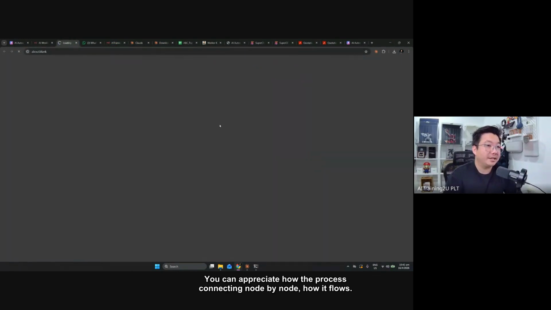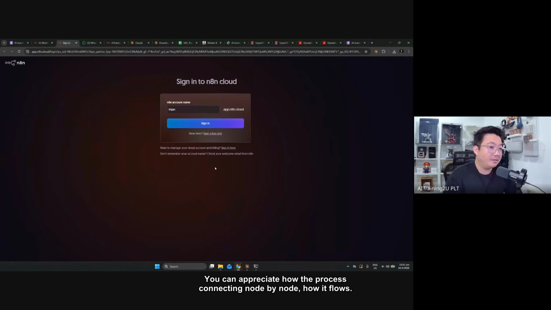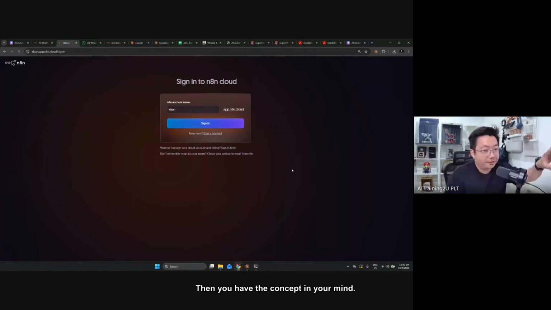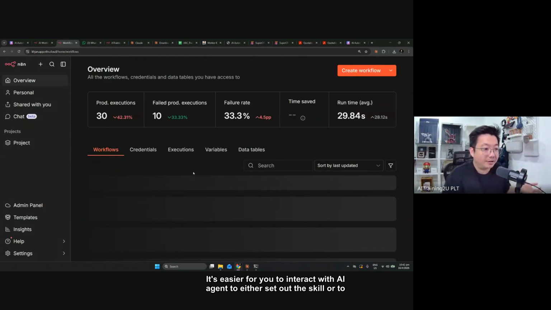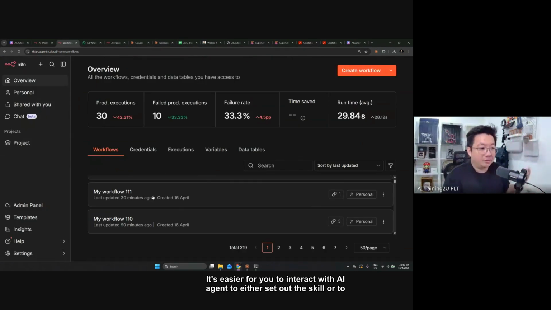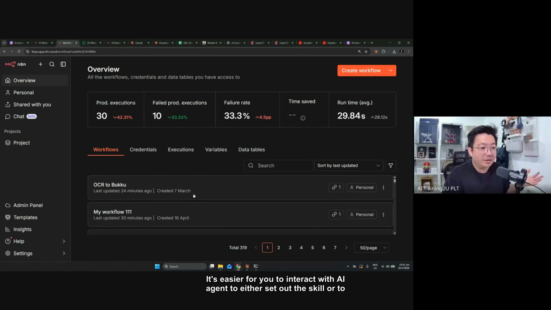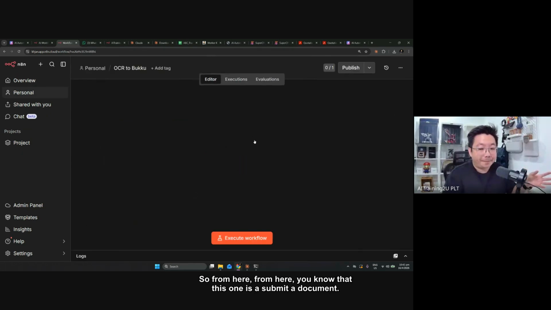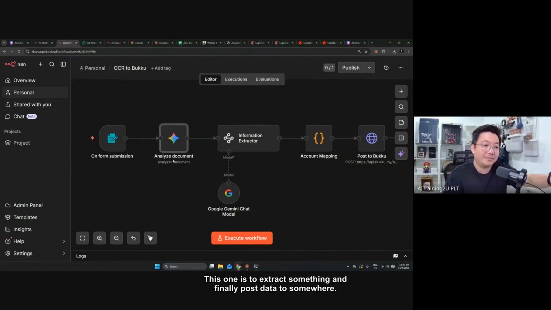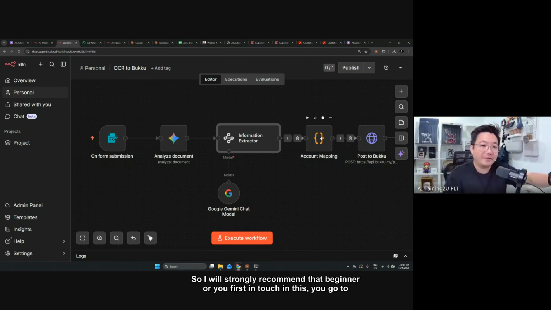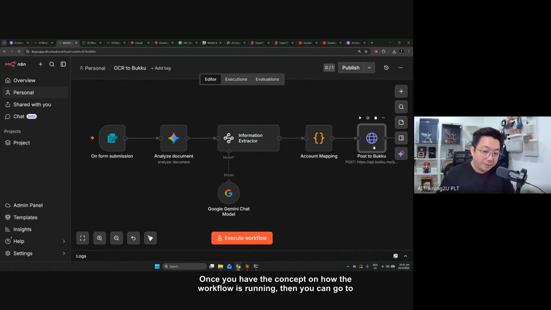Give me a second, I closed it just now. You can appreciate how the process connects node by node, how it flows, then you have the concept in your mind. It's easier for you to interact with an AI agent to either set out the skill or get the output that you want. So from here, you know that this one is to submit a document, this one is to analyze something, this one is to extract something, and finally, post data to somewhere. So I will strongly recommend that beginners go through workflow first.